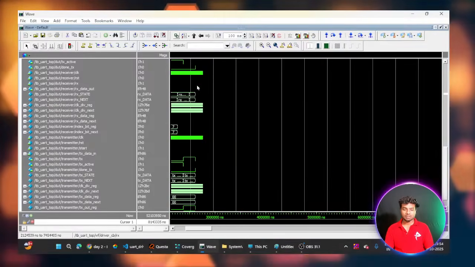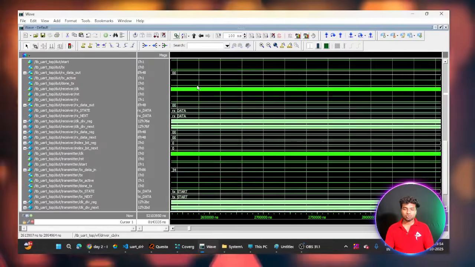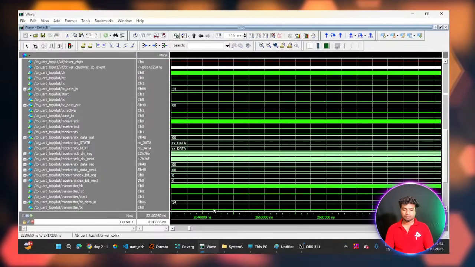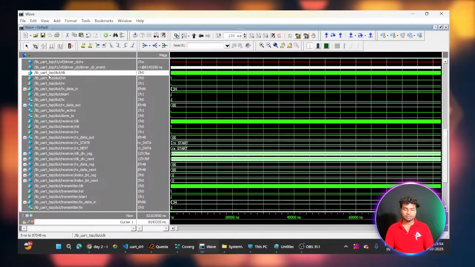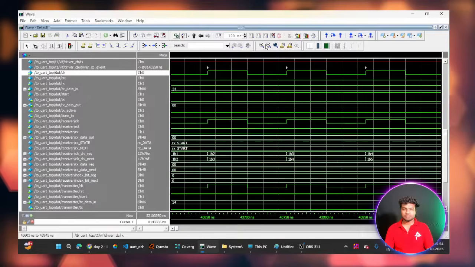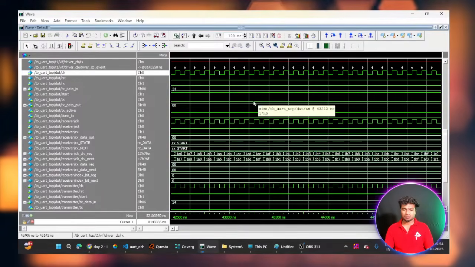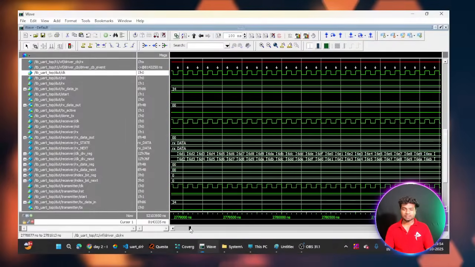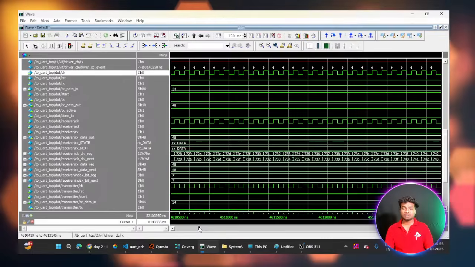So I will show you the clock toggling. I'm just zooming in. So this is my clock signal, clock DUT. It will count 434 clock cycles.